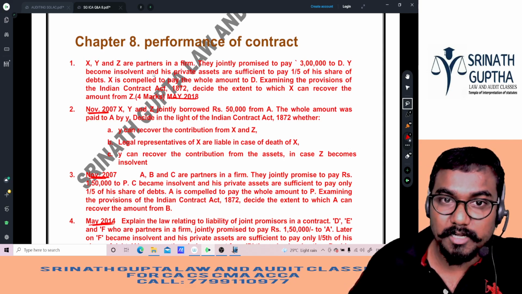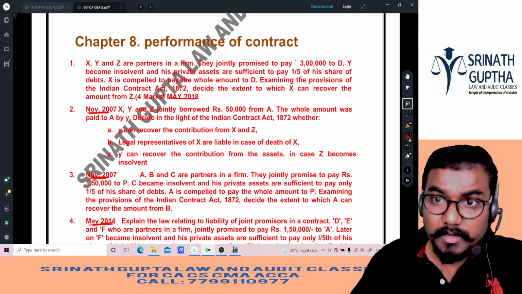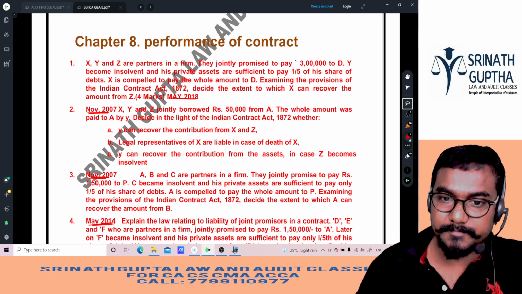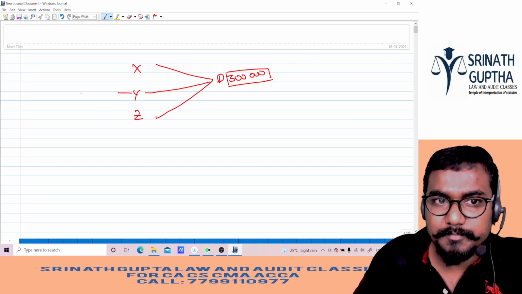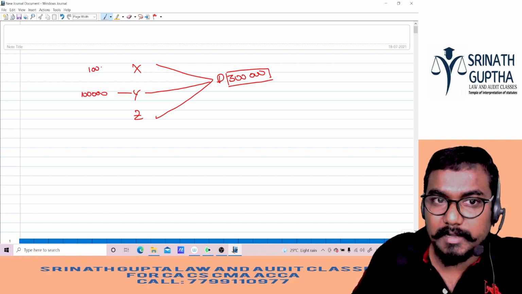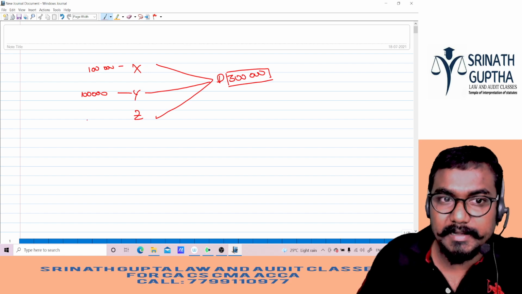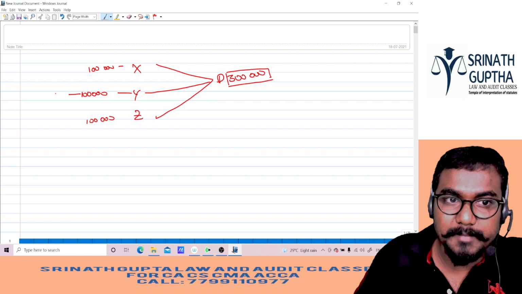Y becomes insolvent, and his private assets are sufficient to pay only 1/5 of his share of the debts. So out of that, Y has to contribute how much? Actually 1 lakh. X has to contribute 1 lakh and Z has to contribute 1 lakh. But unfortunately Y becomes insolvent.